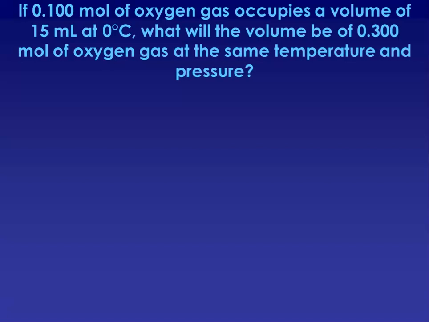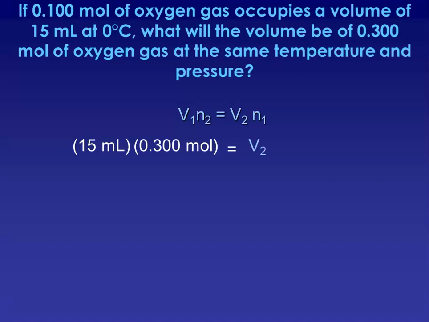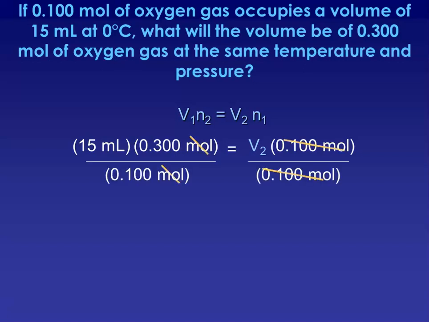So the temperature and pressure aren't changing. We only are exploring the relationship between volume and moles. V1N2 equals V2N1. Our moles tripled, so we would expect our volume to triple. We know what our initial volume was, 15 milliliters, and we know what the amount was at the second point in time, 0.3 moles. We want to find what the new volume would be, and we have our initial amount, 0.1 moles. So if we go through and do our math, and we account for sig figs, we get that the volume did indeed triple to 45 milliliters.